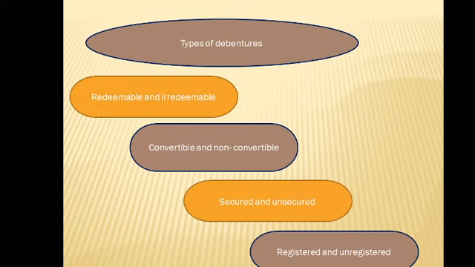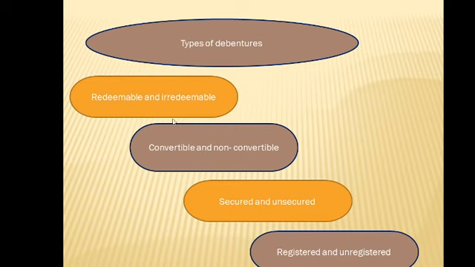Here we have types of debentures. Remember, we have types of shares. We discussed that. Today we're discussing types of what? Debentures. First of all, the first one here is redeemable and irredeemable debentures. The second one is convertible and non-convertible debentures. The third one we have here is secured and unsecured debentures. The fourth, but not the least, we have registered and unregistered debentures.